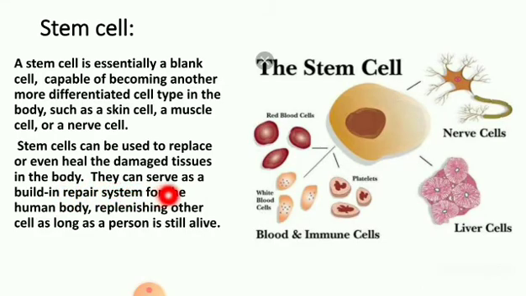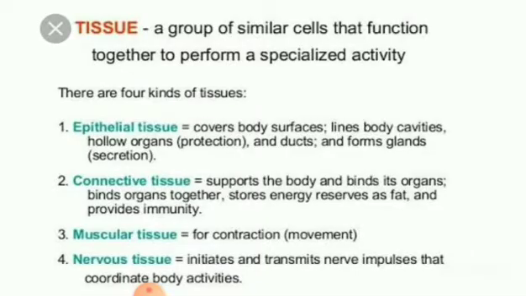They can serve as a built-in repair system for the human body, replenishing other cells as long as a person is still alive. This is the importance of stem cells. These are the types of stem cells: nerve cells, liver cells, blood and immune cells, red blood cells.